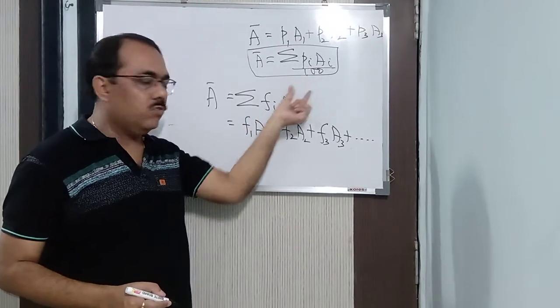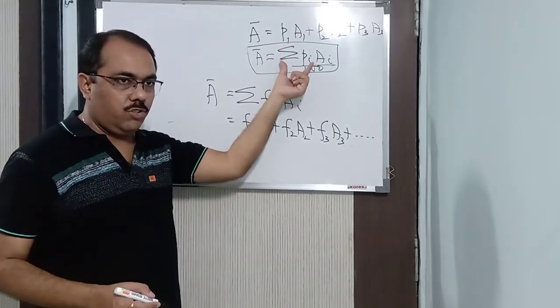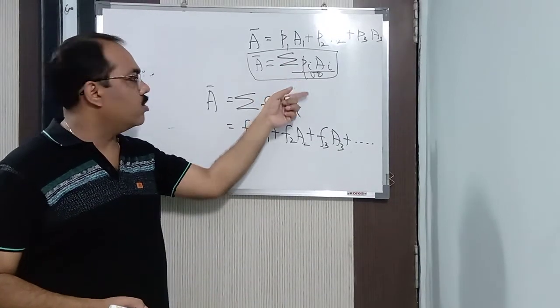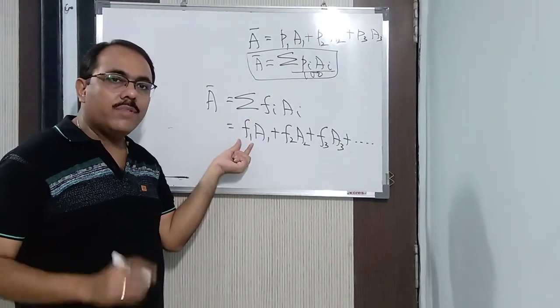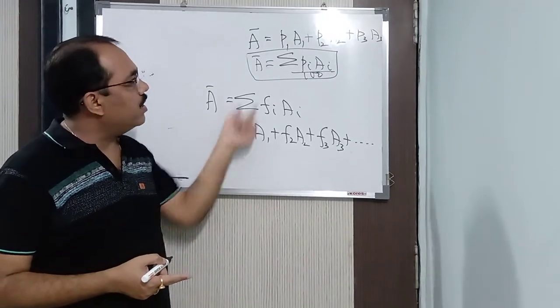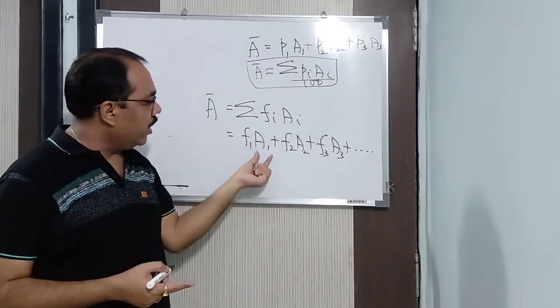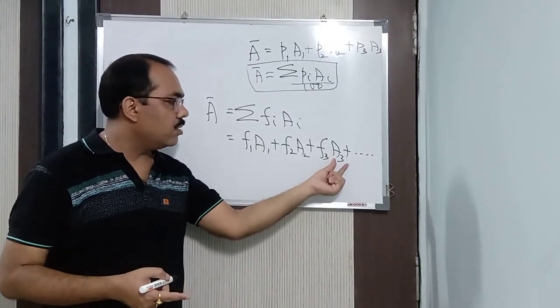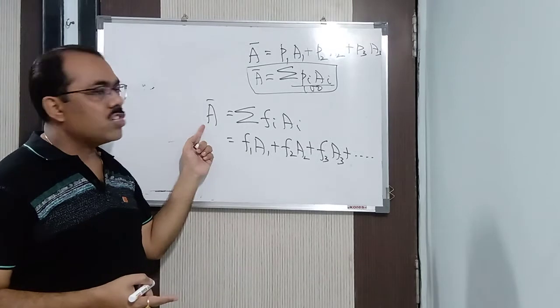If you divide the percentage by 100, you will get the fraction. Let us say if it is 32%, 32 by 100 is 0.32. If the fractional abundance 0.32 is given, you put it here. If it is given in percentage, you put it there. Into the isotopic mass, you will get the average atomic mass.